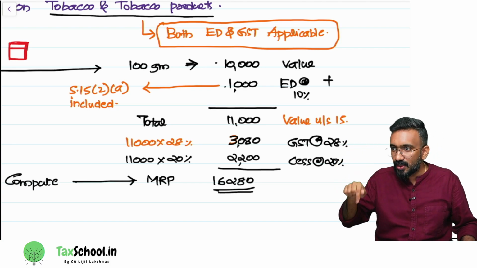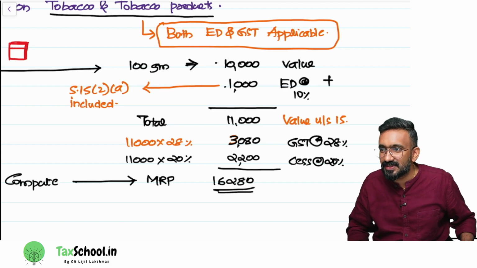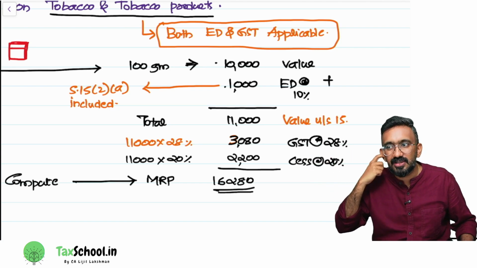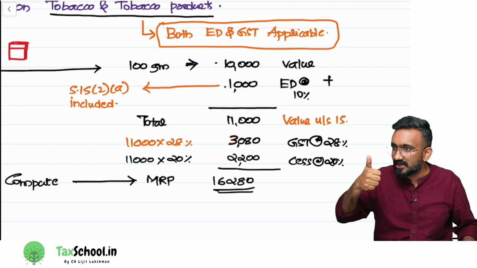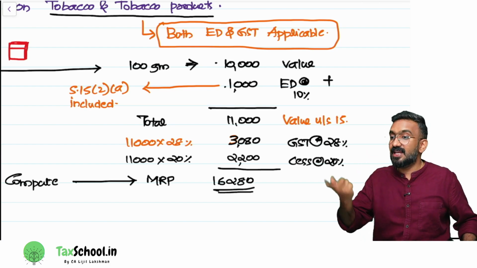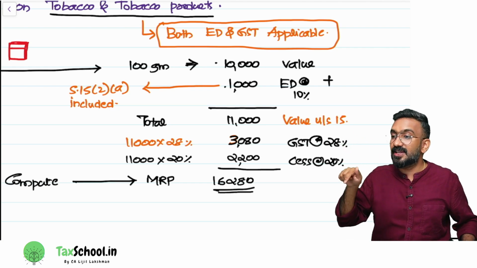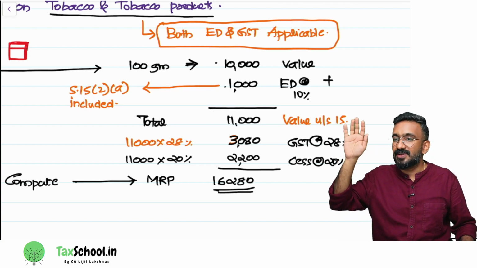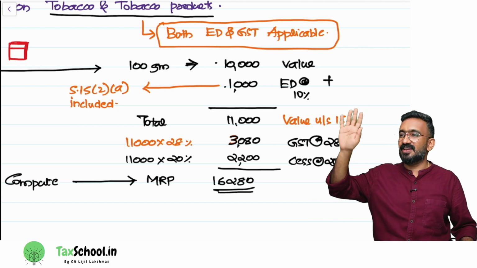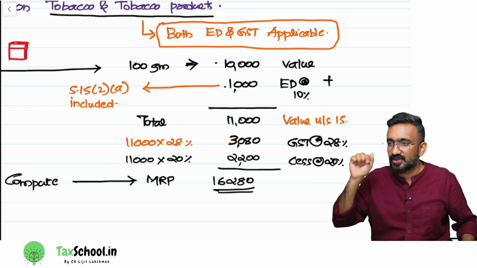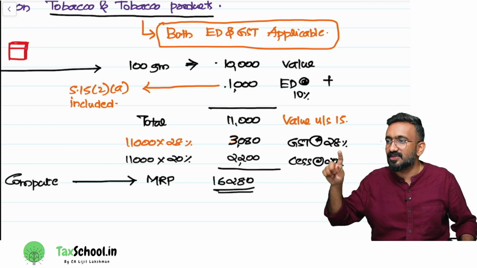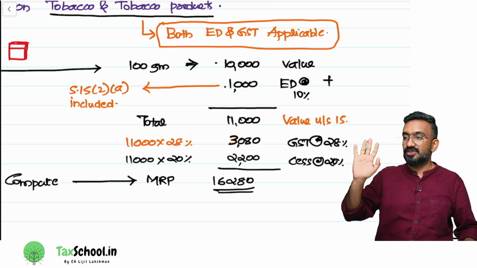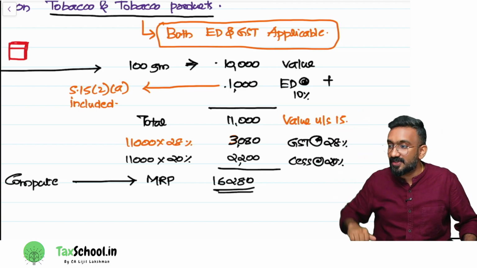Take your calculator and compute the numbers. What is the amount that you will get? 11,000 multiplied by 28% will get you how much? 3,080. Is the amount correct? Yes. Then you have to levy cess. Cess is levied at 20%. You tell me, this 20% is levied on what value? It is levied on the same value on which GST is levied, which is again what amount? 11,000 rupees. So another 11,000 into 20%, which will be how much? 2,200 rupees. It is not on GST. It is not on value including GST also.